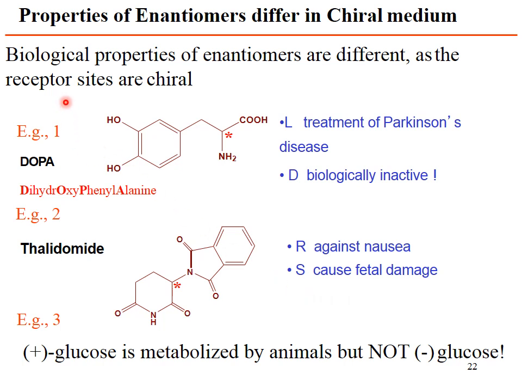Properties of enantiomers differ in a chiral medium. Biological properties of enantiomers differ as the receptor sites are chiral. DOPA is used in the treatment of Parkinson's disease. L-DOPA, dihydroxyphenylalanine, is biologically active and is used for the treatment of Parkinson's disease, while its other isomer, D, is biologically inactive. Similarly, with thalidomide, R acts against nausea, and S causes fatal damage. Plus glucose is metabolized by animals but not minus glucose. Only the plus form is. This is the biological difference between the enantiomers.